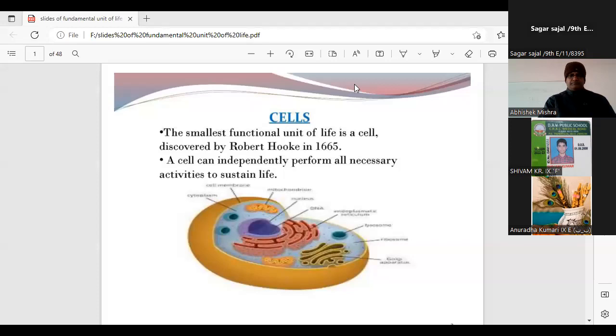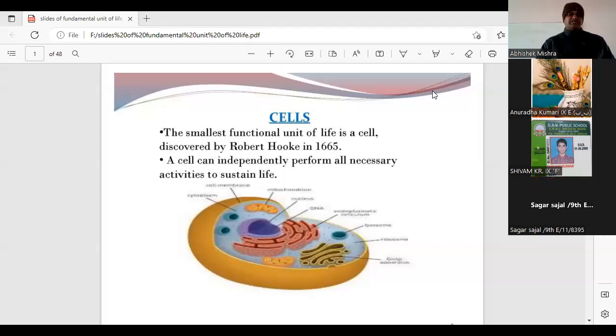So, cell is the fundamental unit of life. Cell is a structural and functional unit of life. Very correct. And cell was discovered by Robert Hooke in 1665. A cell is that fundamental unit of life which can independently perform all necessary activities to sustain life.